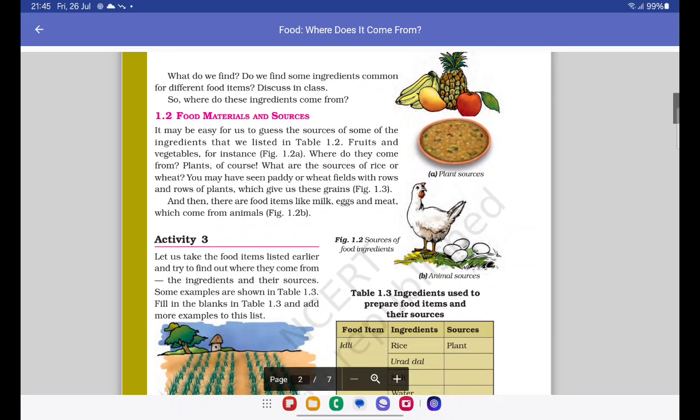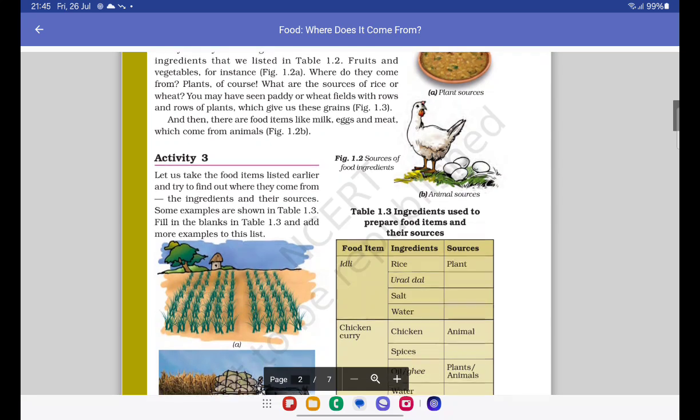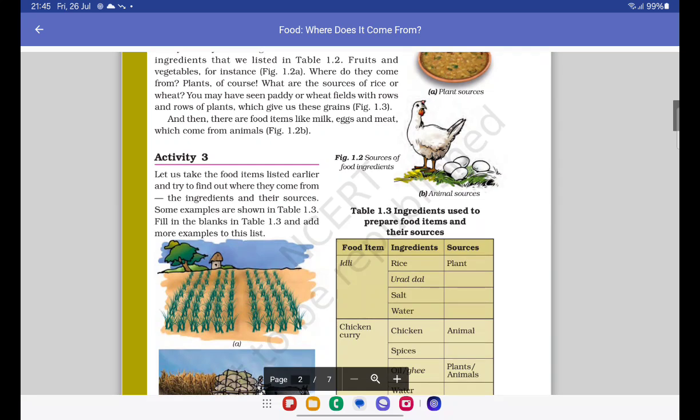Food materials and sources. It may be easy for us to guess the source of some of the ingredients that we listed in table 1.2. Fruits and vegetables, for instance. Where do they come from? Plants, of course. What are the sources of rice or wheat? Plants again. You may have seen paddy or wheat fields with rows and rows of plants which give us these grains. So, paddy and wheat fields are really large, right? And then there are food items like milk, eggs, and meat which come from animals.